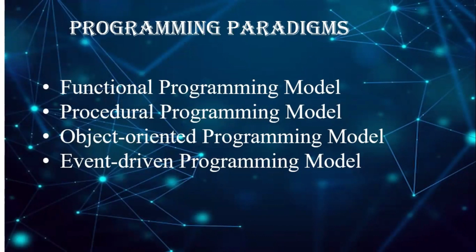What is a paradigm? Paradigm means organizing principle. It's like a foundation. It is also known as a model. A programming paradigm or model is a style of building the structure and elements of computer programs. Structure and elements, in the sense of syntaxes and data. There exist four types of programming models: functional programming model, procedural programming model, object-oriented programming model, and event-driven programming model.